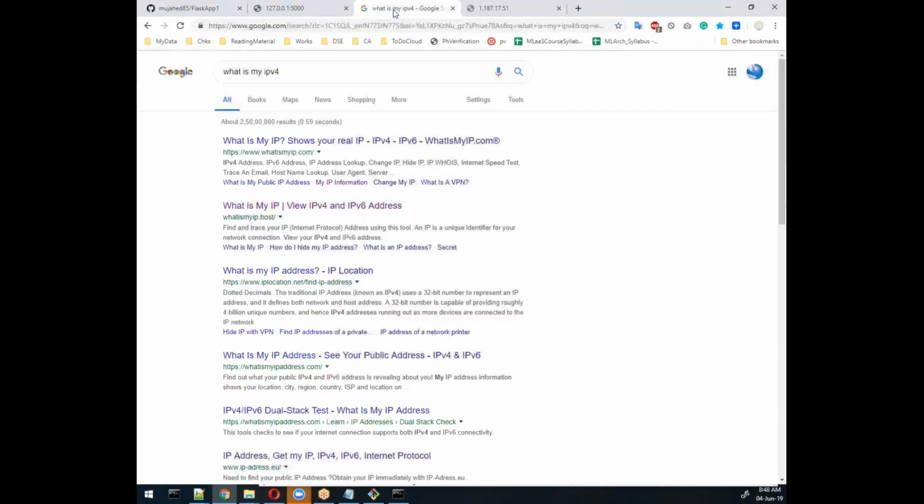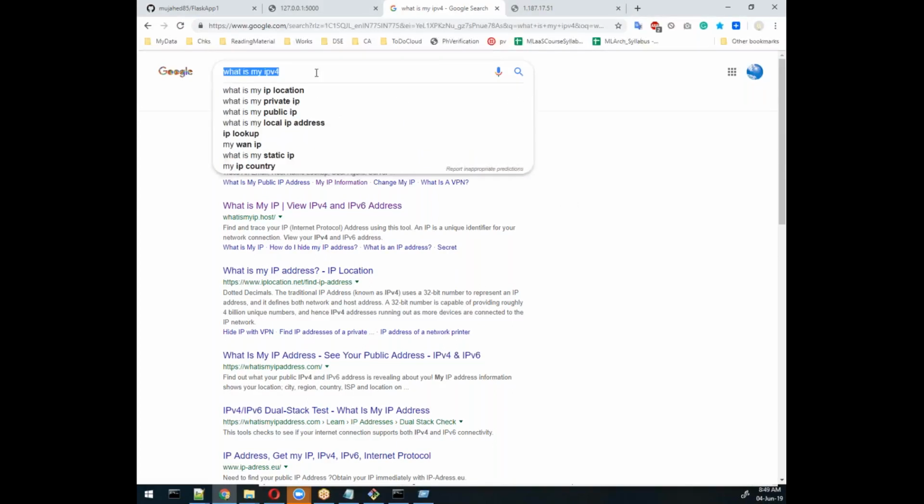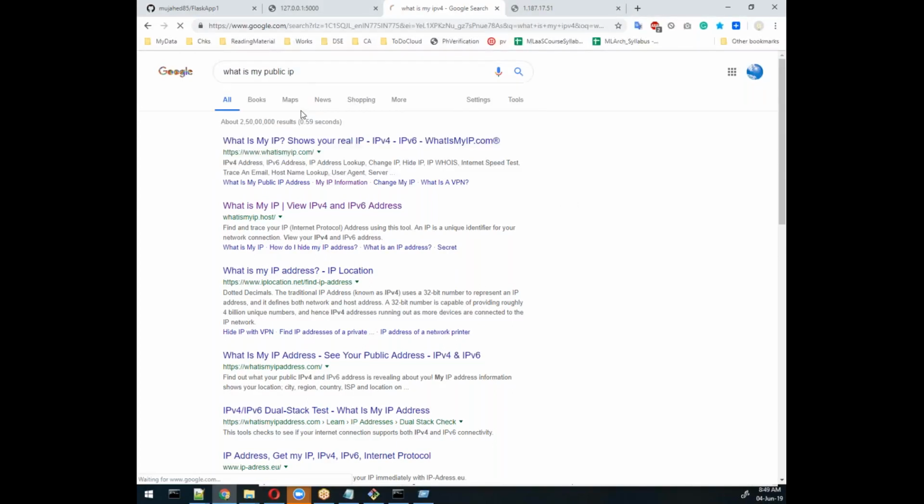This is not my IP. Your IP address you can see in the control panel or my computer, or network settings, the private IP address. Private IP address is possible to see.